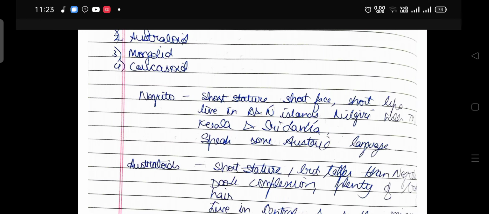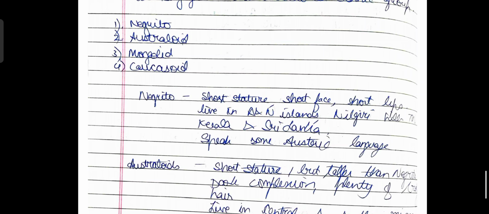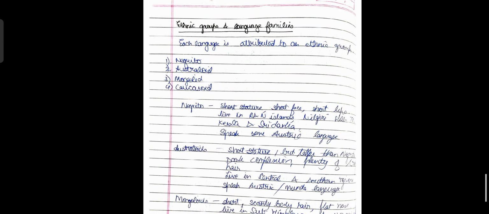However, in today's time, since there has been so much commingling, we cannot associate a specific person with a particular ethnic group, because over the centuries and generations there has been mixing of the genetic makeup of these people. However, if we try to study prehistoric man, or the evolution of the ethnic groups, then these are the first basic criteria by which they can be grouped. So this was all about chapter number 6.